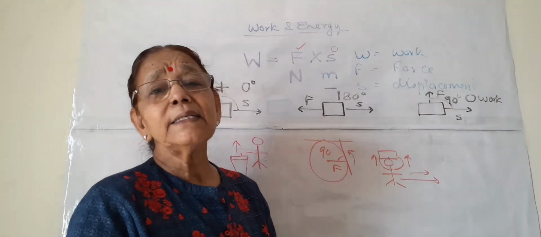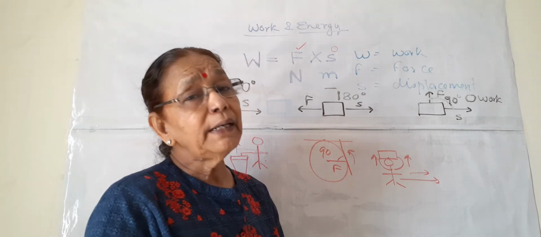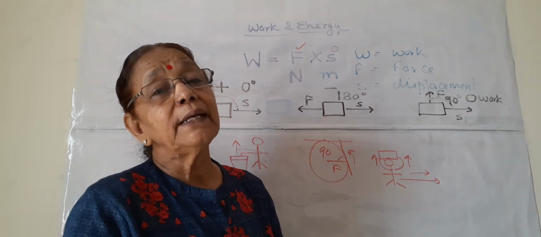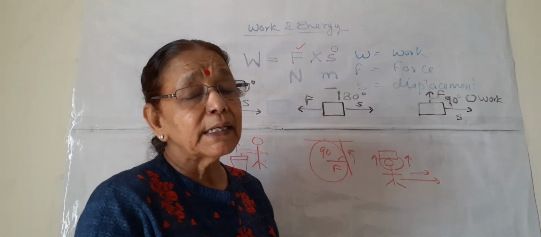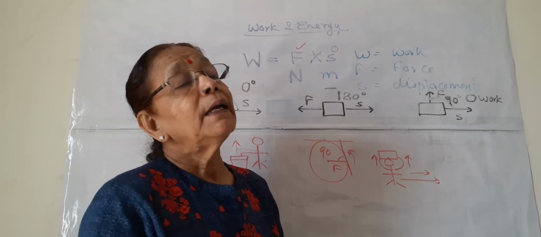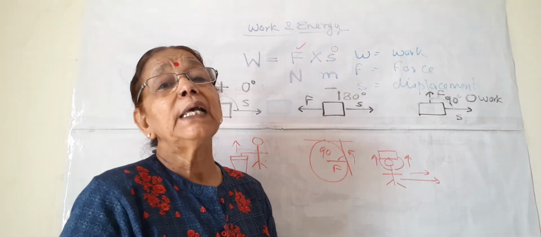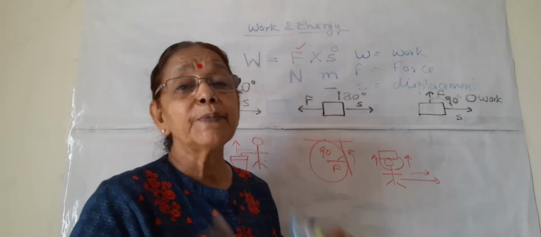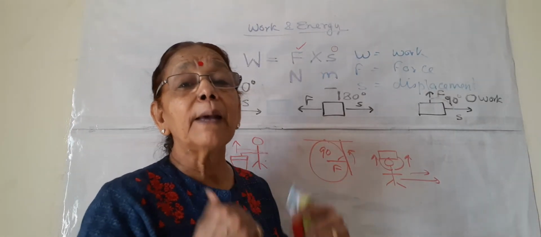In science parlance, though no work is done, their fatigue, their tiredness, can be explained by the fact that this porter or other persons work on themselves. Their energy is lost by themselves.